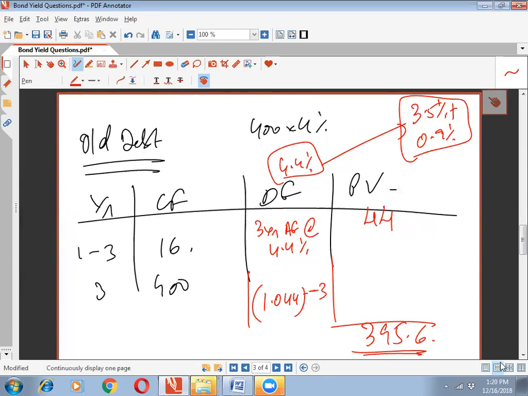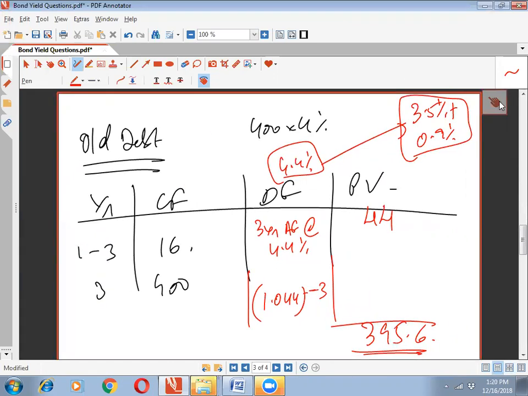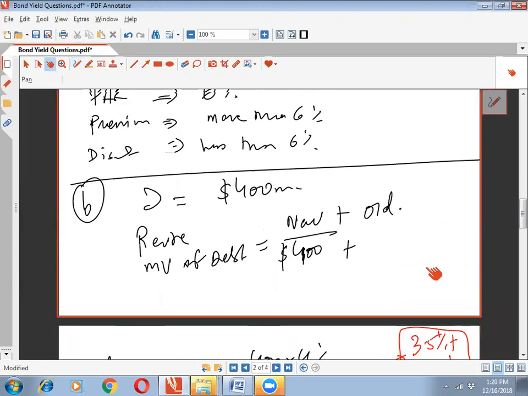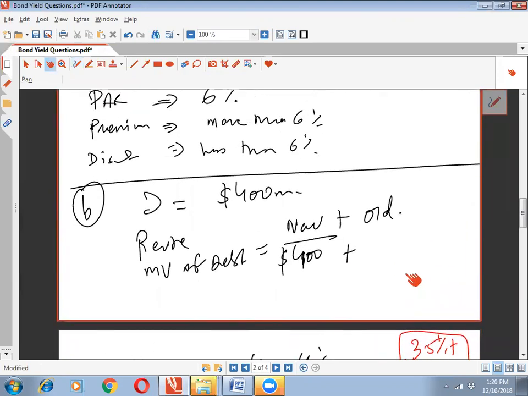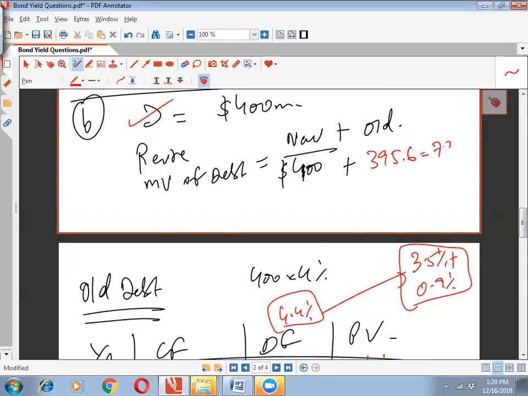So what was the examiner asking us to calculate? He was asking us to calculate the value of the debt before and after the issuance of the new bond. So it was originally 400, now it's going to be 395.6, right? So it's now going to be 795.6.